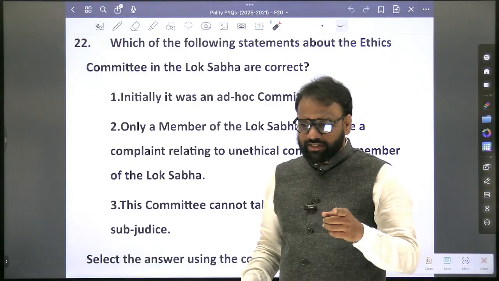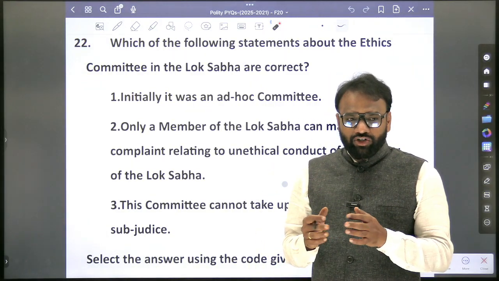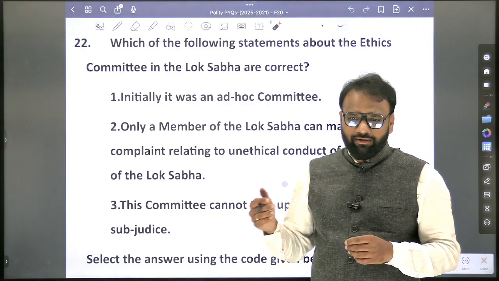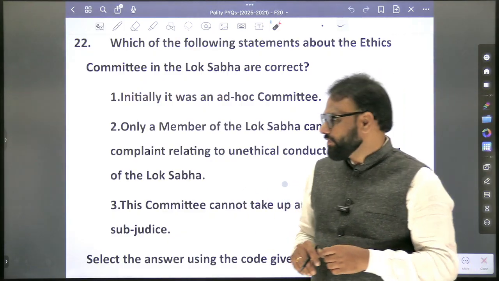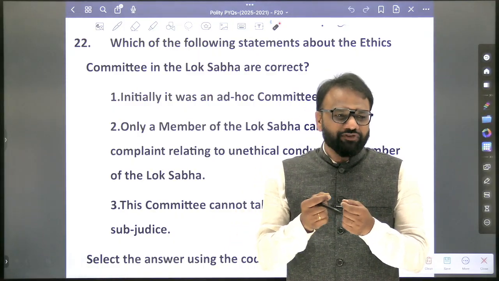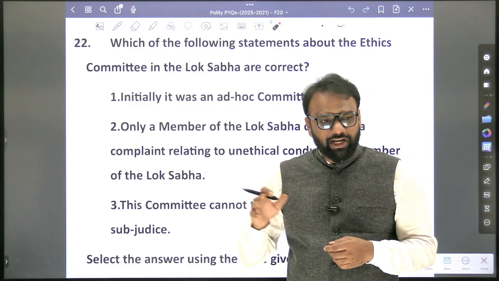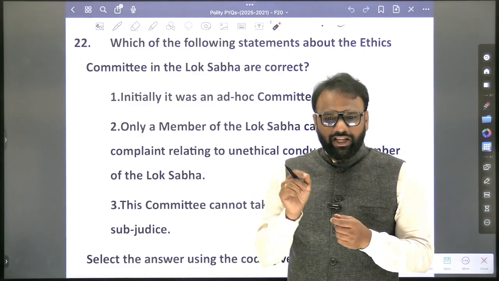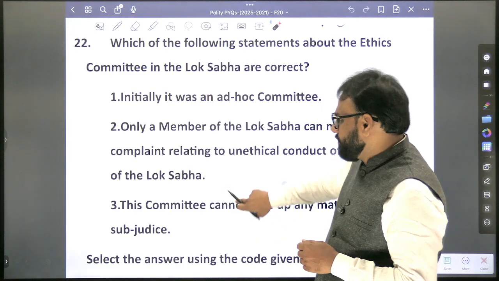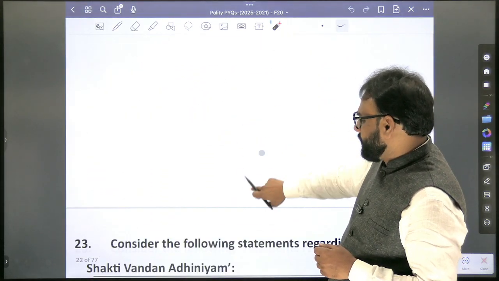Yes, one more is business advisory committee. It is also important, but it's not a joint committee. Business advisory committee is a separate committee of Lok Sabha and Rajya Sabha. Again, there are many committees, but during the discussion I have mentioned, there are only few committees which we shall focus on. Next, committee on subordinate legislation is there. Just one line of information would be sufficient. So we'll look into it.